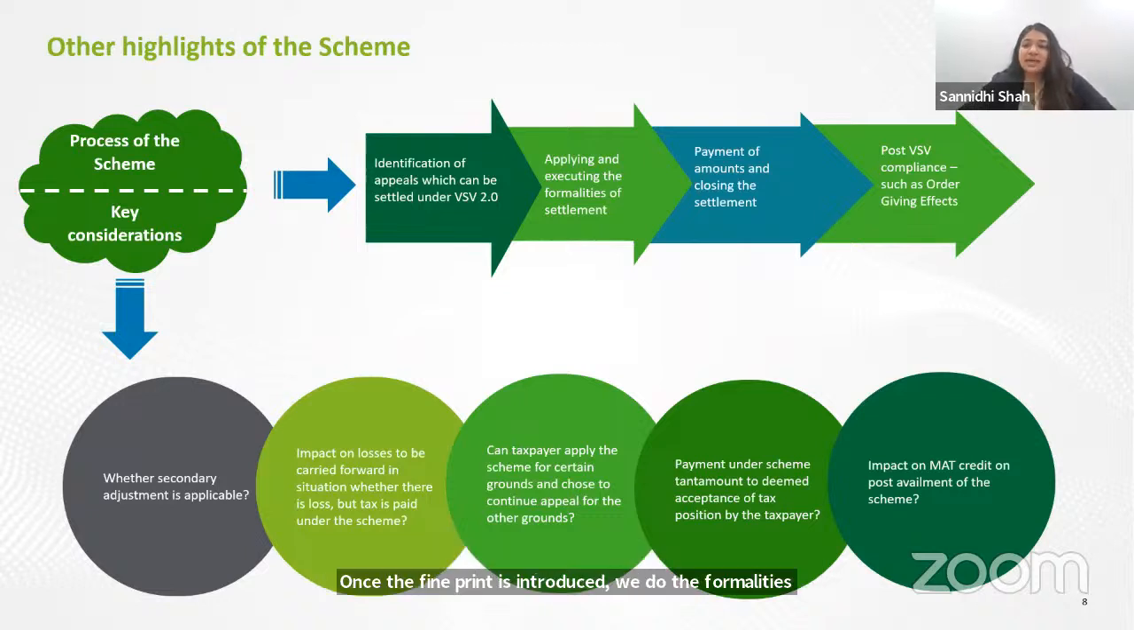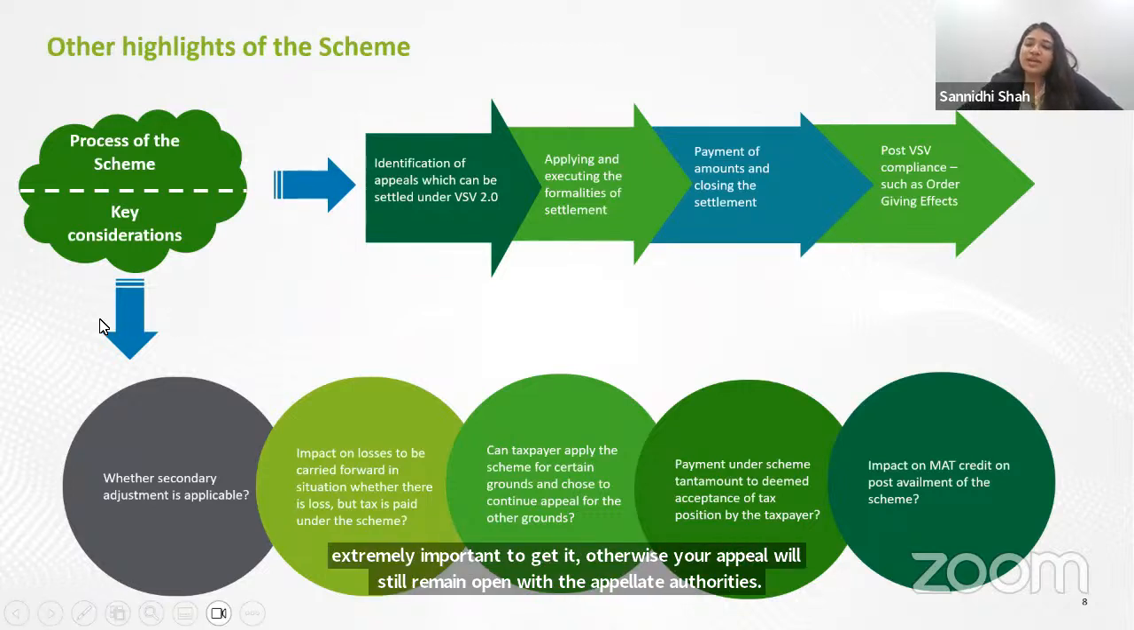We make the payment by 31st of December to save on that additional 10% cost. And once the final order is passed, it is important to get that Form 5, which is the final order. If that form is not taken, then it means that your appeal is not yet closed. In the last VSV, practically some assessees faced issues in getting that particular order. It is extremely important to get it. Otherwise, your appeal will still remain open with the appellate authorities. There are some key considerations which you should look at.